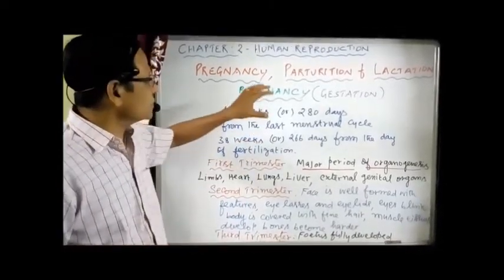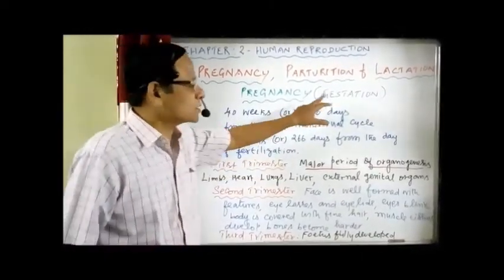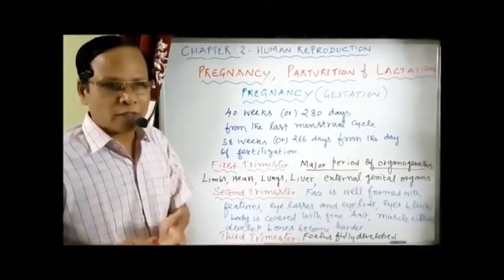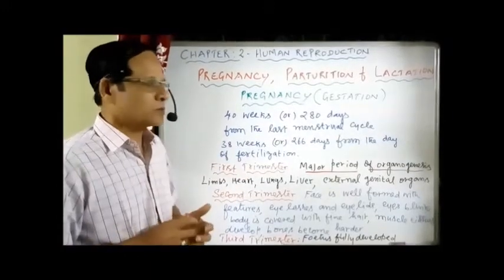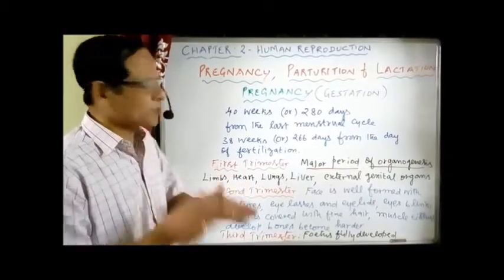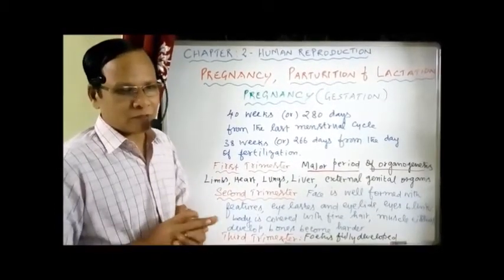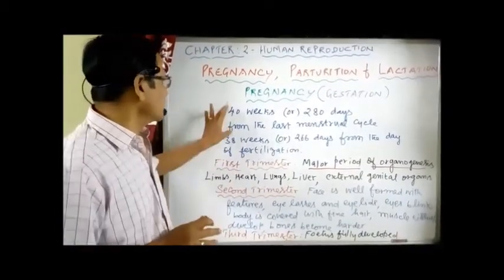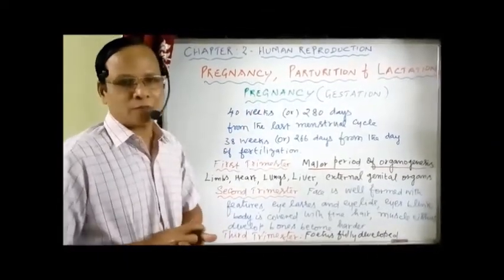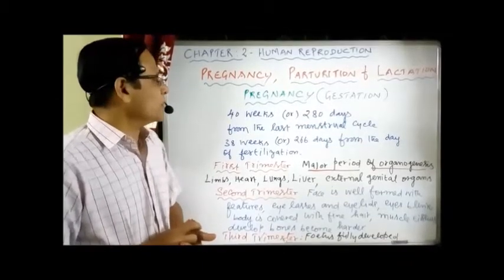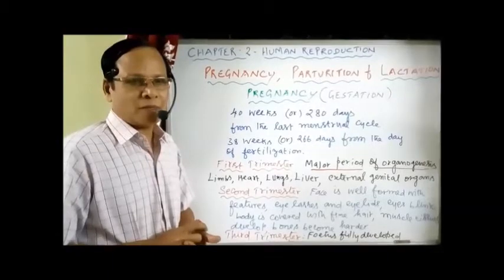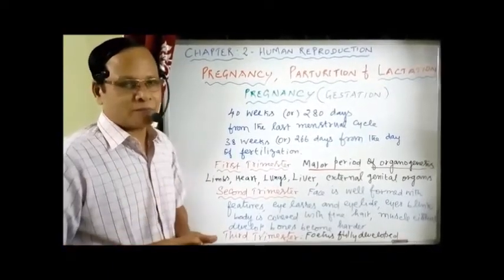So these are some of the changes that occur during the gestation period, pregnancy, which lasts about 40 weeks or 280 days as per the book. There is also another calculation, 38 weeks or 266 days from the day of fertilization. Two different numbers are given, but in the book only 40 weeks is given. You just consider that for your syllabus, for your public examination. Now we have to go to the endocrine role of the placenta. I will take that now.